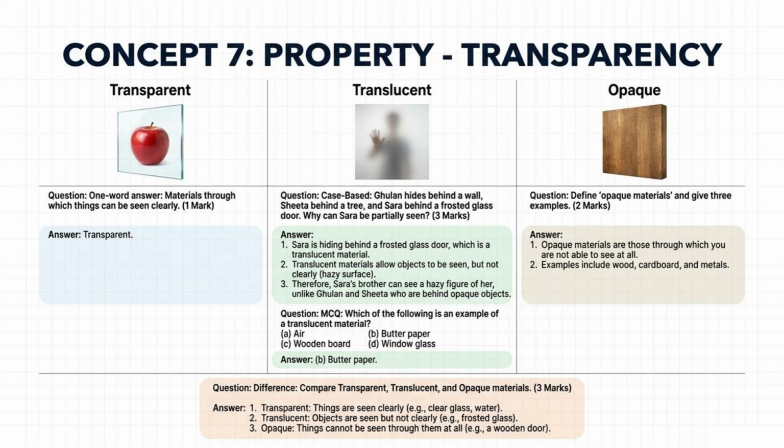Question. MCQ. Which of the following is an example of a translucent material? A. Air. B. Butter paper. C. Wooden board. D. Window glass. Answer. B. Butter paper.